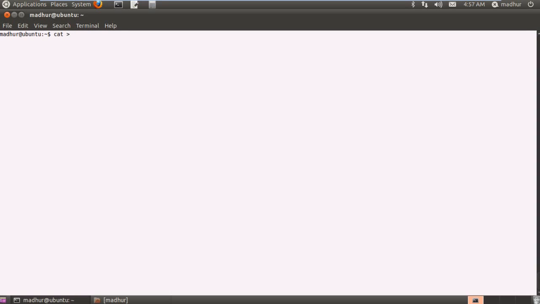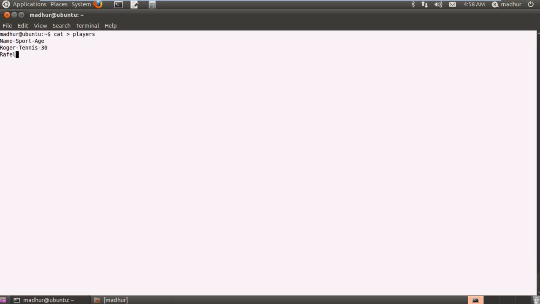I'm going to use the cat command and create a file called players. In this file, it's going to be some sort of a table with three columns. The first column is going to have name, the next column is going to have sport, and the final column is going to have age. In the next line I'm going to input the names of some players I know. So Roger Federer, he plays tennis and his age is 30.